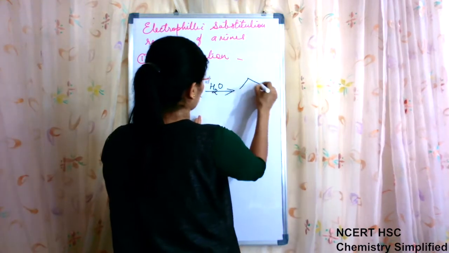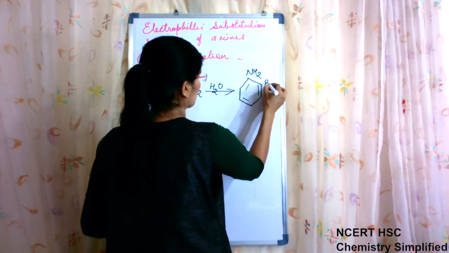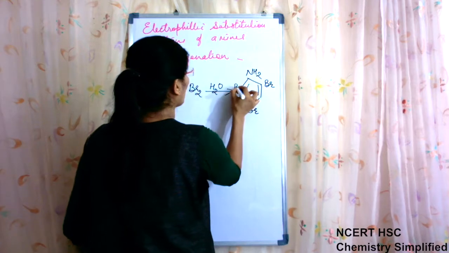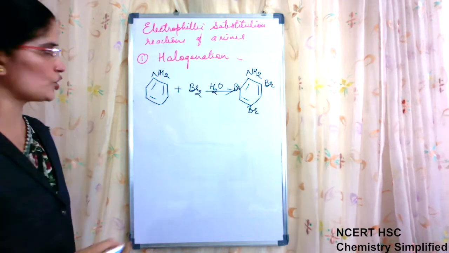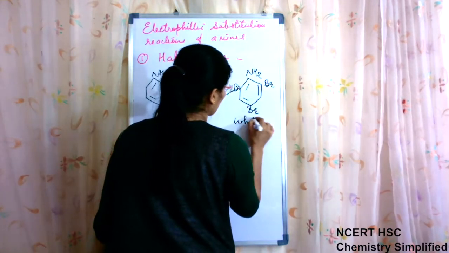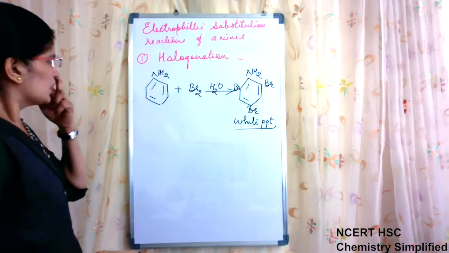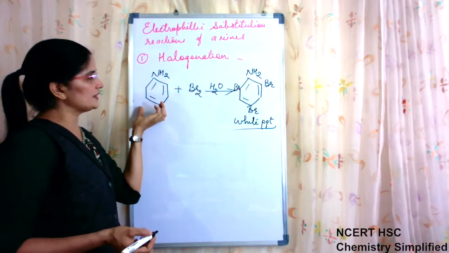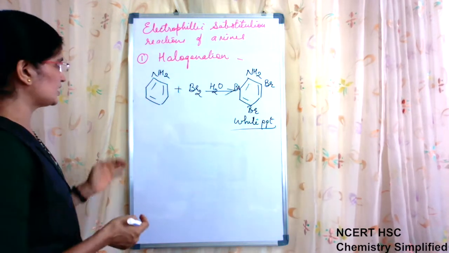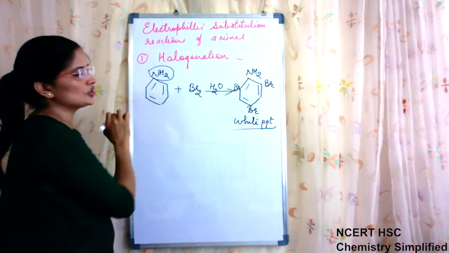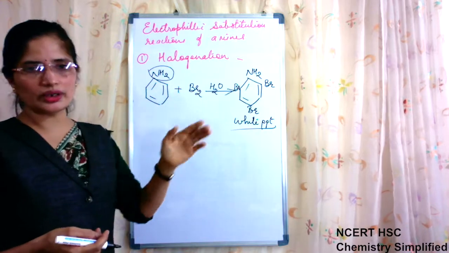So what happens is that it gives a tri-substitution product, that is bromine on ortho, para and again on ortho position. 2,4,6-tribromoaniline is obtained, which is a white precipitate. Now because a highly activating ring is there and it gives a tri-substitution product, if we want to get a mono substitution product, in that case we have to protect this NH2 group. Protect means we have to deactivate this NH2 group so that the reaction takes place only on one position.